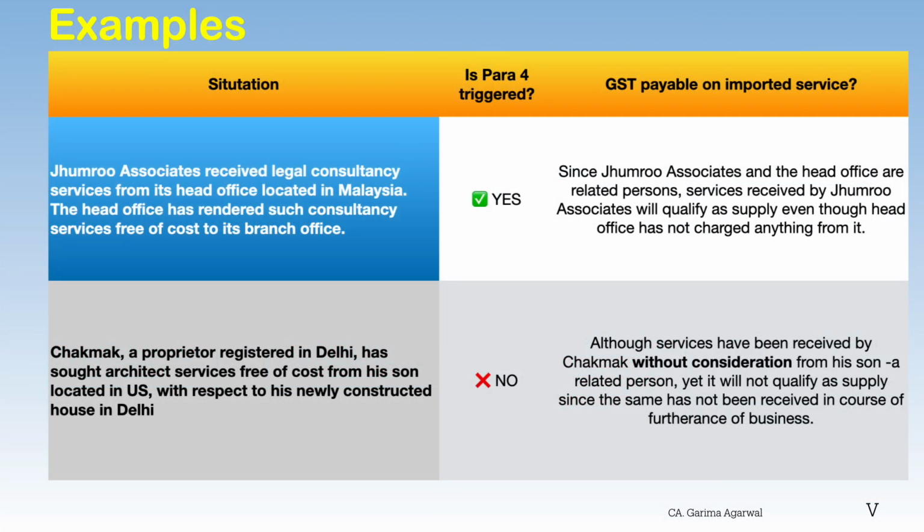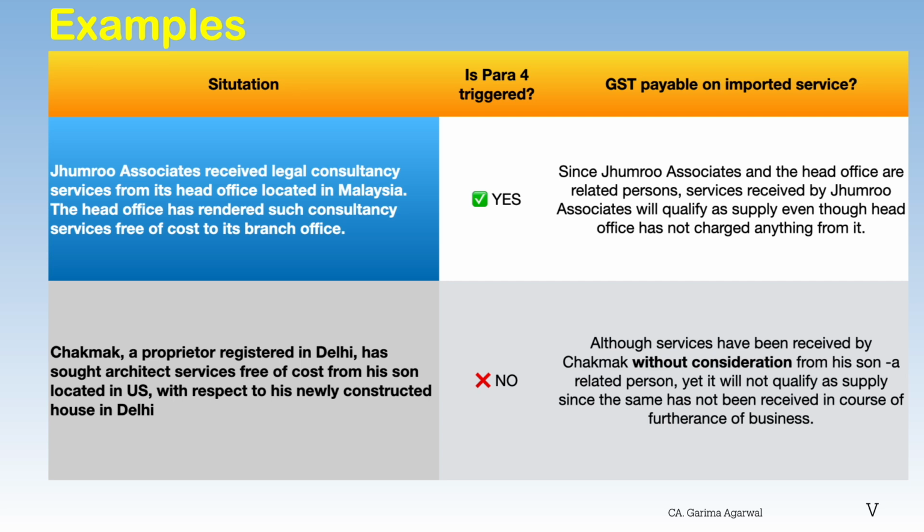Now let's take some examples. Jhumro Associate receives legal consultancy services from its head office located in Malaysia. The head office has rendered such consultancy services free of cost to its branch office. Is Para 4 triggered here? Yes. Since Jhumro Associates and the head office are related persons, services received by Jhumro Associates will qualify as supply even though the head office has not charged anything from it.